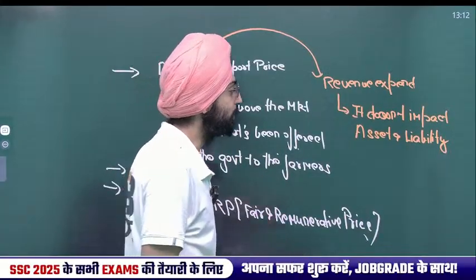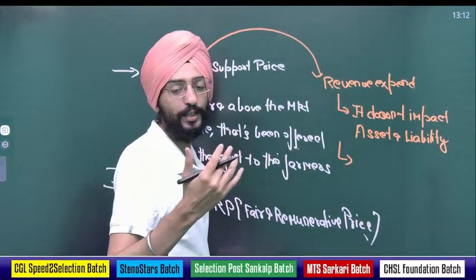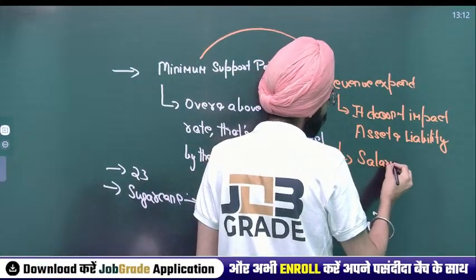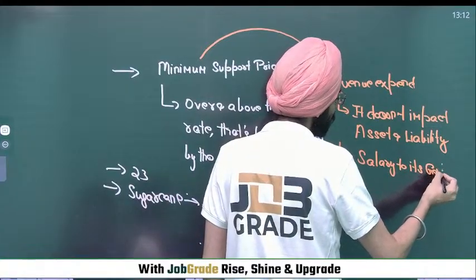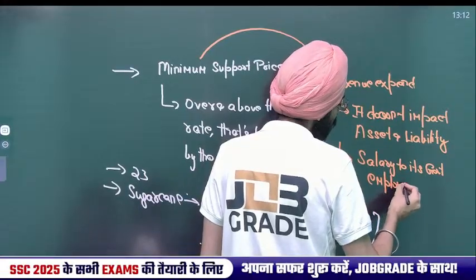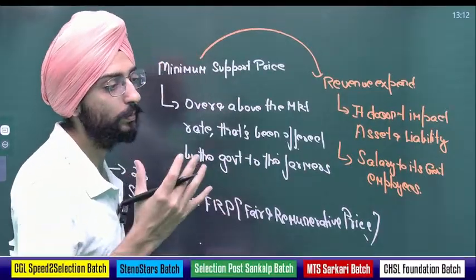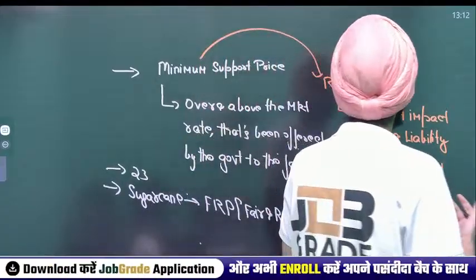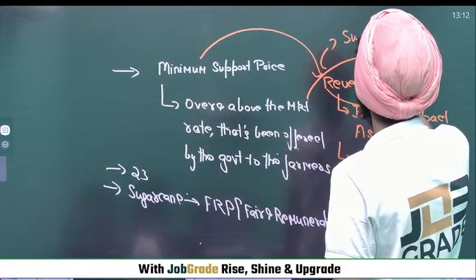For example, if a government pays salary to its government employees, then of course it's considered a revenue expenditure because it's not impacting assets or liabilities. So it's a revenue expenditure. Whenever you talk about subsidies, it's a revenue expenditure.